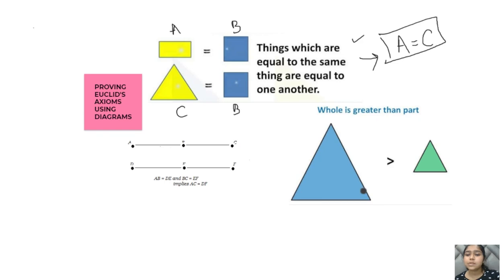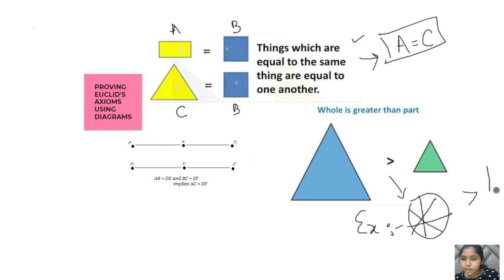So this is what he is trying to say in this, and let me write it down. This is the whole pizza. It is obviously greater than this particular piece of pizza, right? So this is axiom number 5. This is axiom number 1.